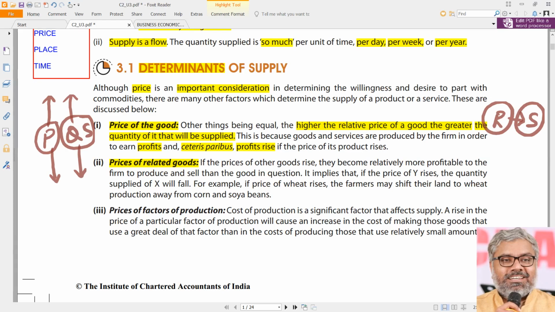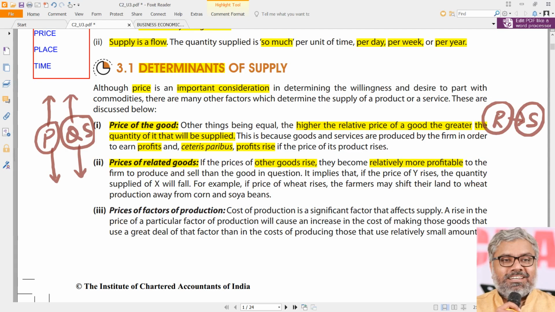Here we don't need to really look at the nature of the related good, any other good. If prices of the other goods rise, then they become relatively more profitable. The same example holds good for this also, because let us say some other good related, not necessarily rice and soya are related, but both are cultivated in the same farm, no? In our example, not really.